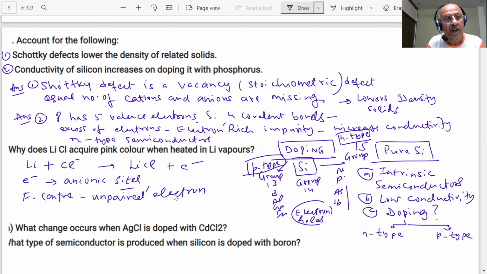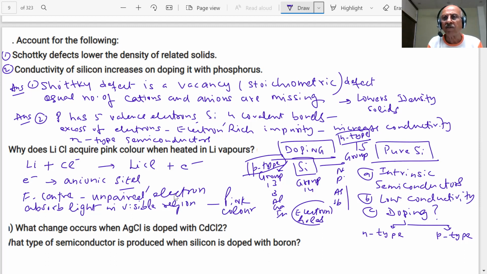They can absorb light in the visible region and will show the pink color. That is the situation.